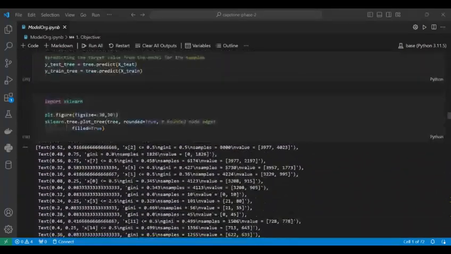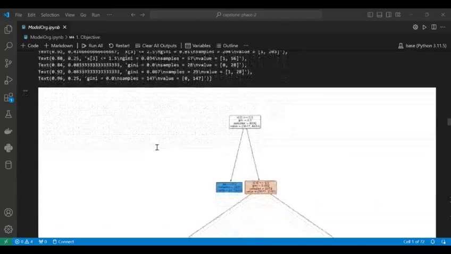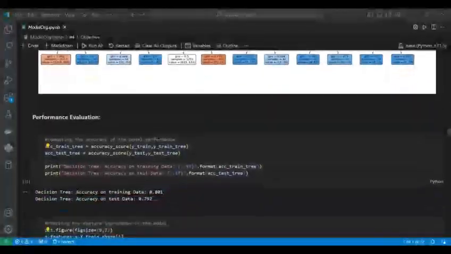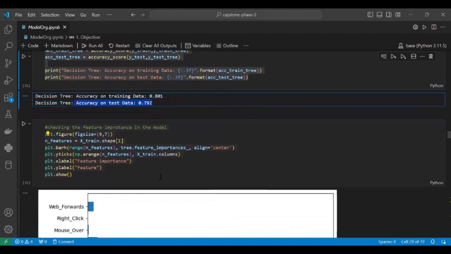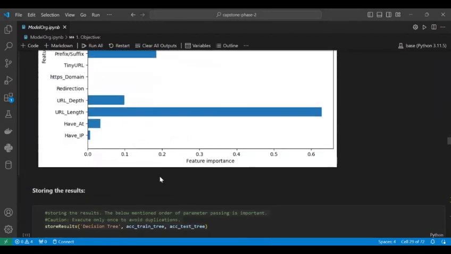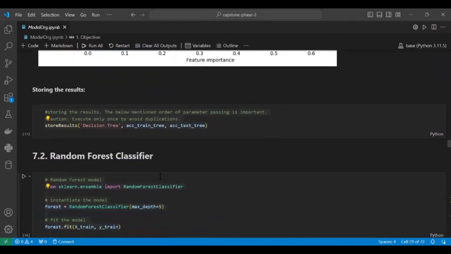Here we will train the data, test the data, and check the accuracy. Here you can see the performance evaluation of the decision tree. We got accuracy for training data of approximately 80%, and 79% for testing, and we are storing the results so we can compare later and take the best one.